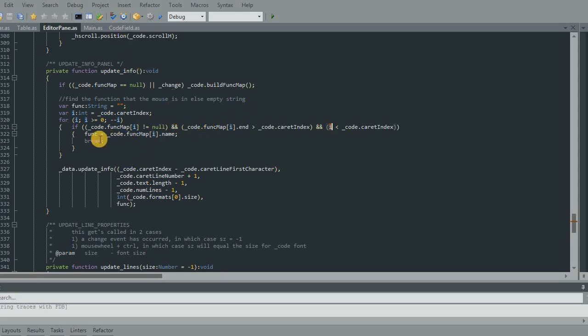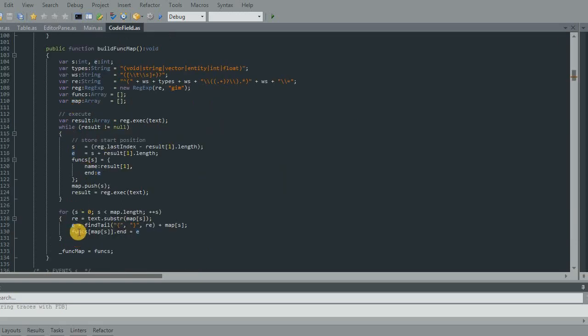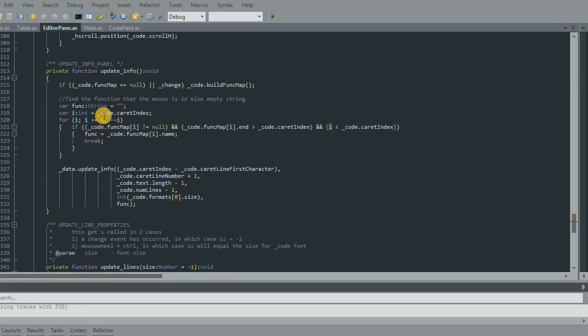If I did it that way, I would have to constantly start at the beginning of funcs and keep going until I eventually hit something that matches. And that means that for every index in funcs, I would have to constantly check the start and end position. Whereas the way I'm doing it, I start at the code caret index as I, and I start counting backwards